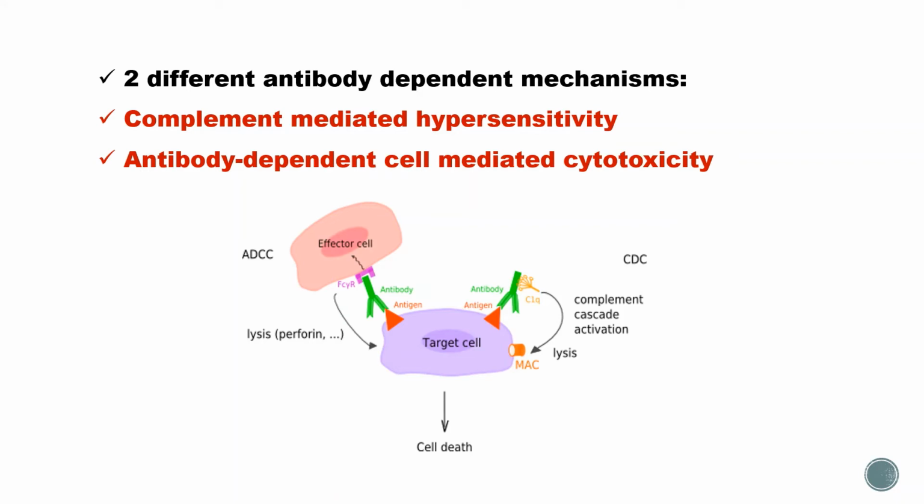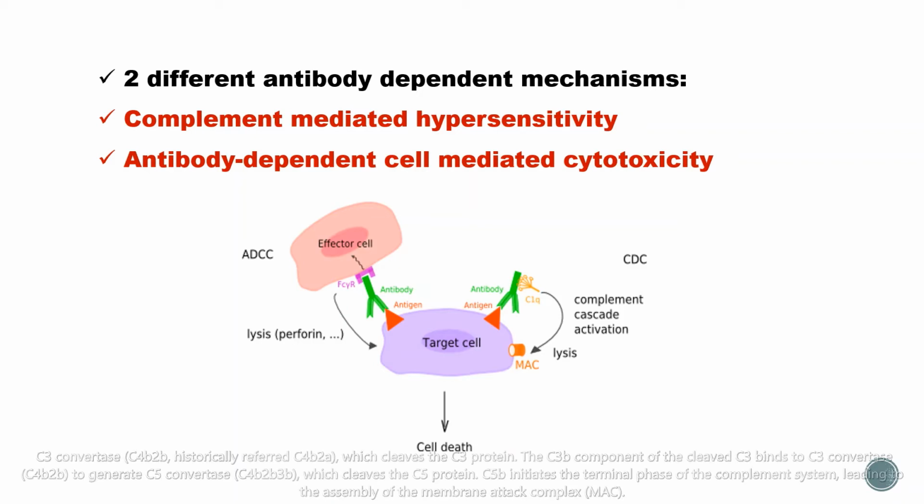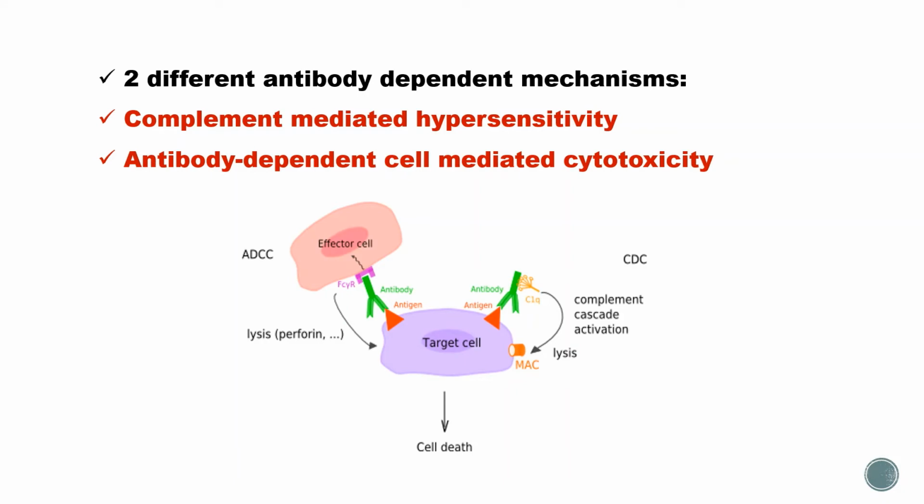In complement mediated hypersensitivity, first our antibody will bind to the target cell. After that, complement protein 1 will come and get activated, and that in turn activates C4. Activated C4 will activate complement protein 2, and finally this C5b, 6, 7, 8, 9 complex will form the MAC. The MAC will create pores on the surface of the target cell. Through this pore, contents of the cell will be released out due to osmotic pressure. That is the classical pathway.